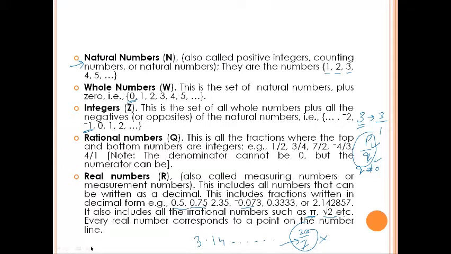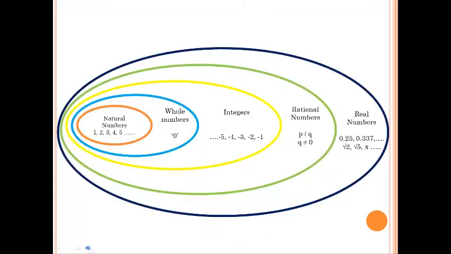Let us look at these numbers in the form of sets. The smallest set that we have of numbers is the natural numbers. If you add just 0 to these natural numbers, the set becomes whole numbers. So whole numbers are all the natural numbers plus an extra digit, that is 0.